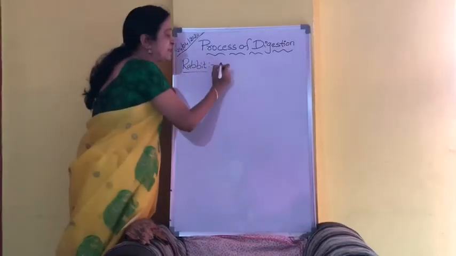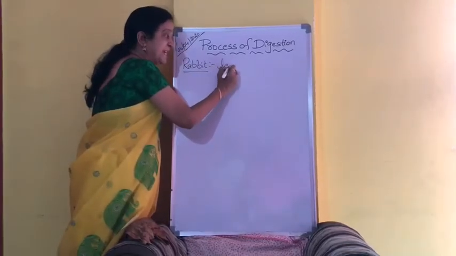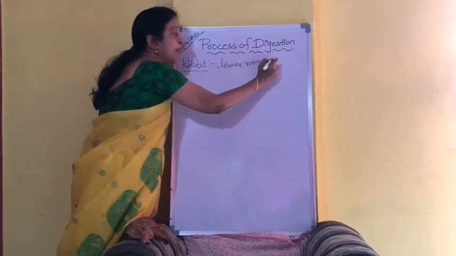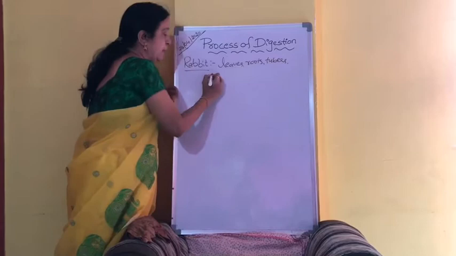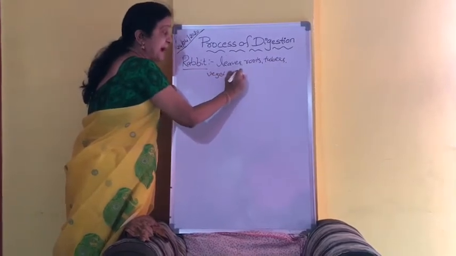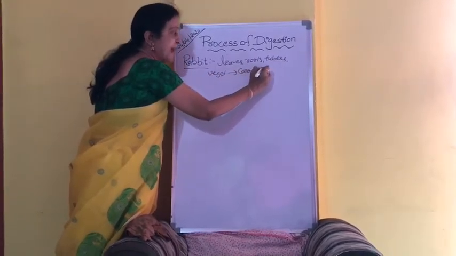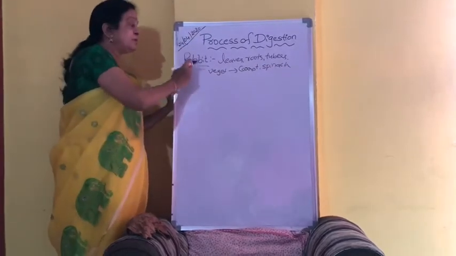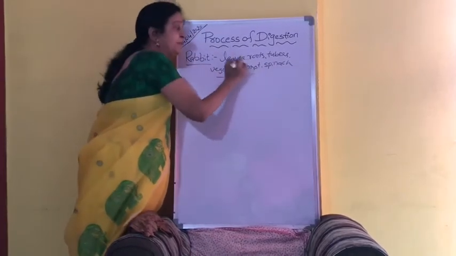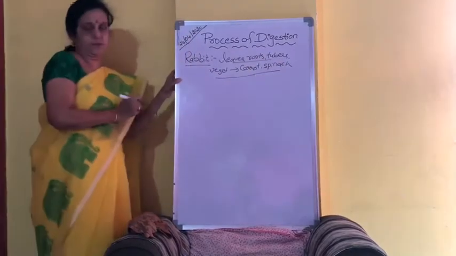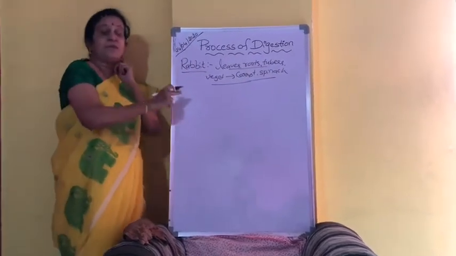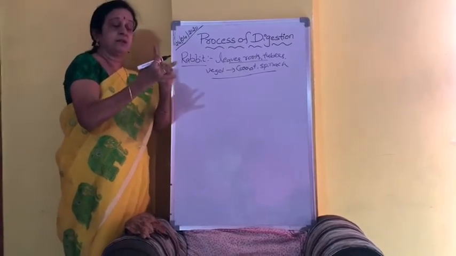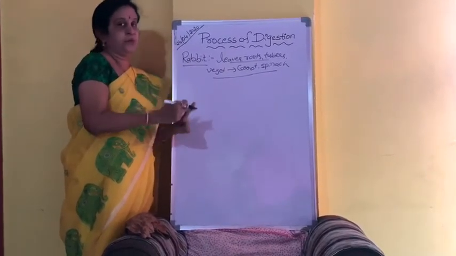So it obviously feeds on leaves, roots, tubers and vegetables like carrot, spinach, etc. So it is feeding on these various herbivorous food materials, and that food material is complex, having fats, carbohydrates and proteins.